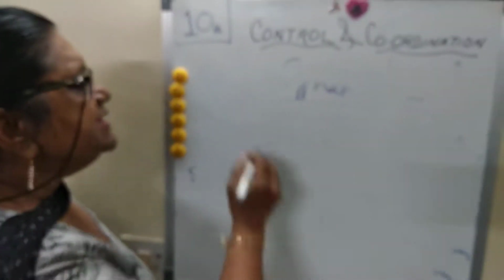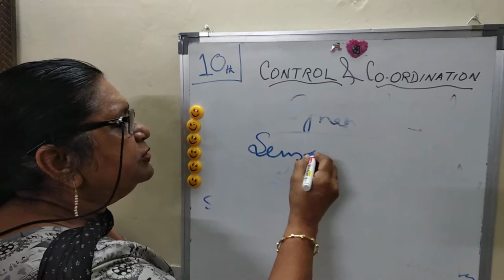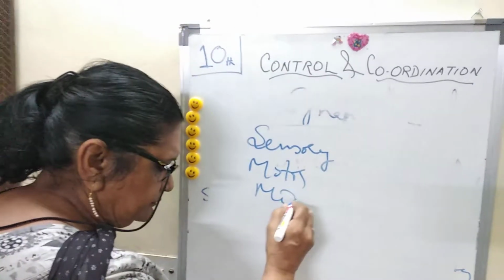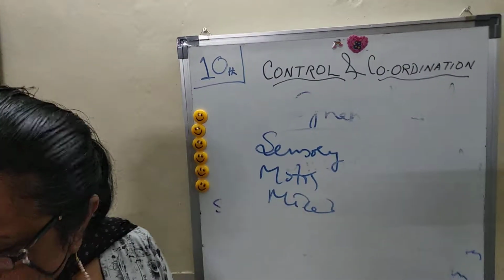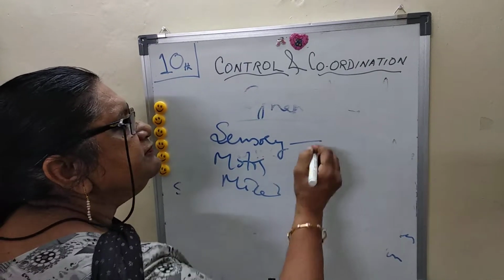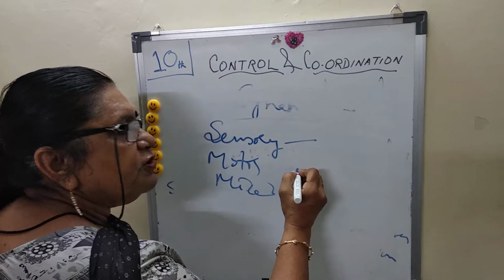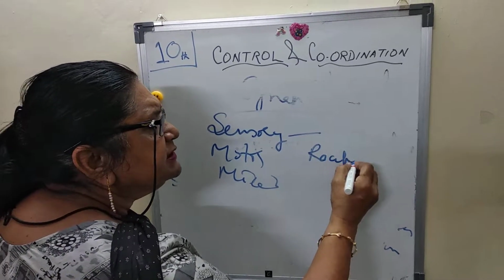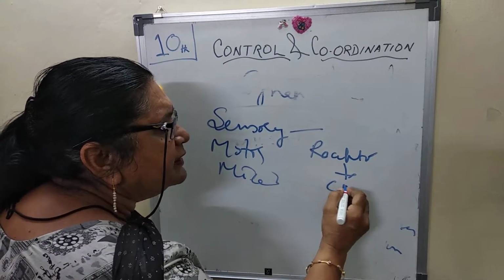Then come neurons of various types. They are sensory, motor, and mixed. Sensory neurons are those which carry messages from receptor to the brain or CNS.